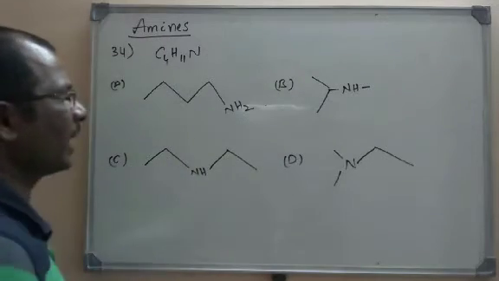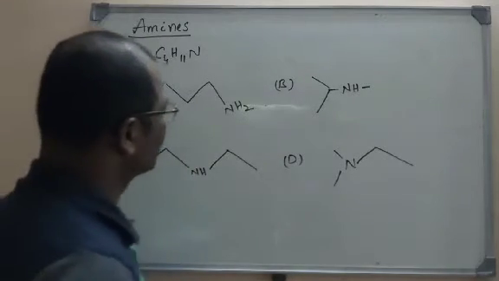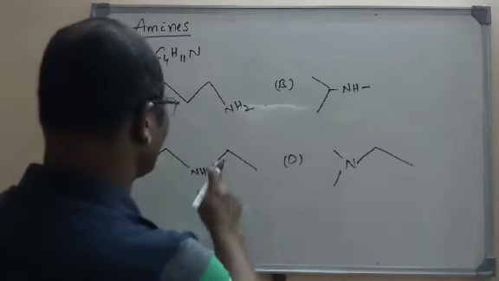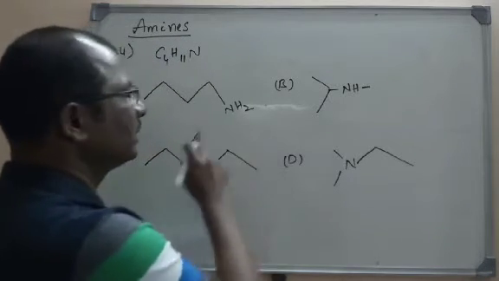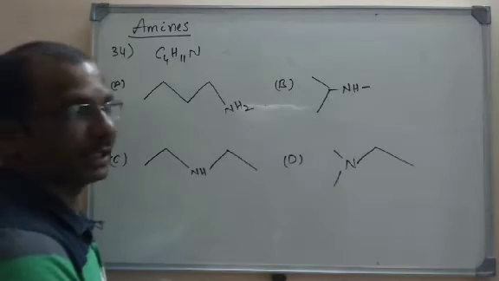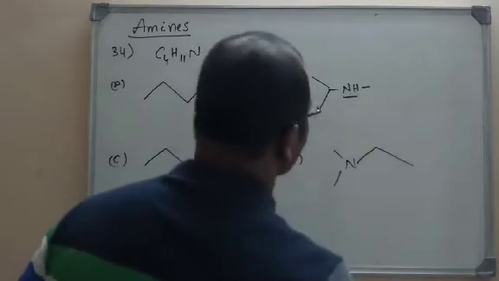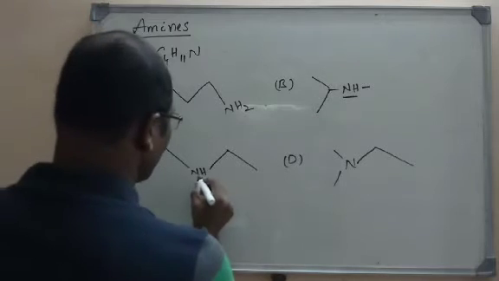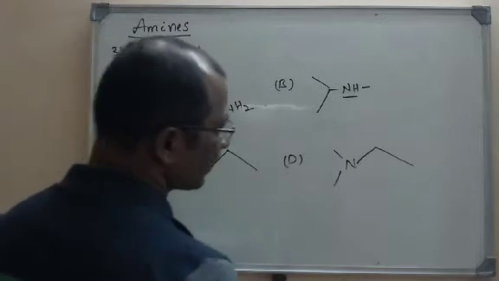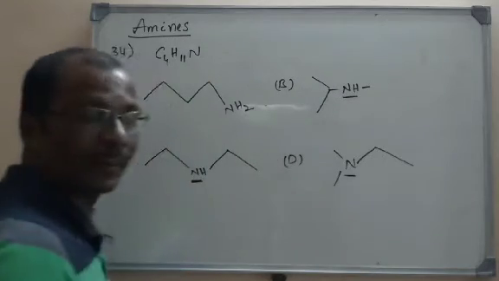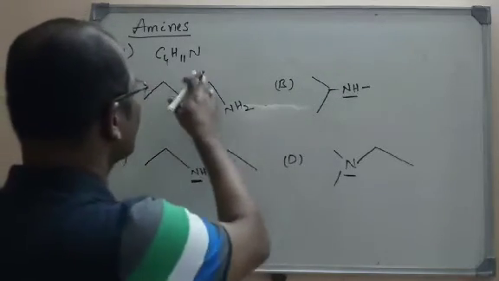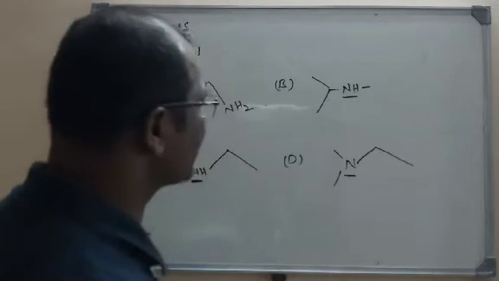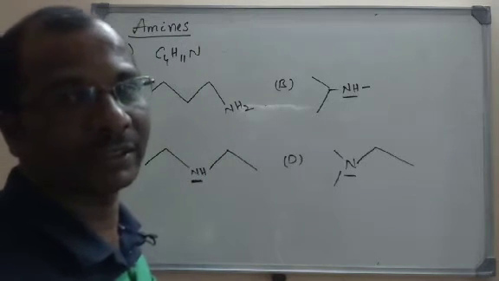Look here, these are all isomers. So in these given isomers, this is a primary amine NH2, and this is a secondary amine, and this is a secondary amine, and this is a tertiary amine. So if you see the formula, all are having the same formula. But what we have to find is which will have the least boiling point here.